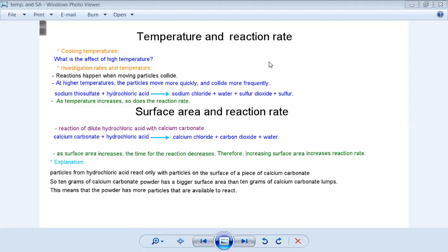We will notice that the frying vegetables are cooked faster than the boiled ones. So what is the reason that the high temperature can make the reaction faster? We will have a simple investigation.